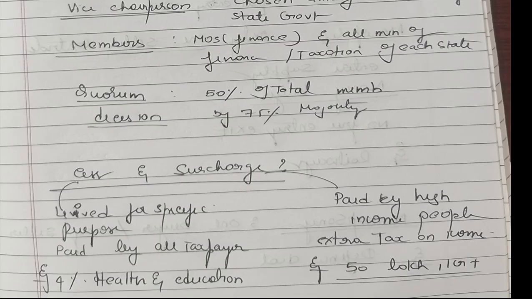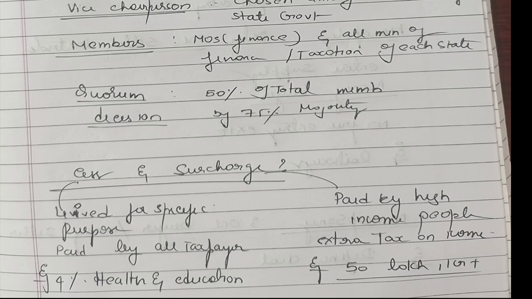Then what are cess and surcharge? Cess is levied for a specific purpose. This is paid by all the taxpayers. For example, 4% tax on health and education. Now what is surcharge? This is paid by high income people. This is tax on tax, an extra tax on income, for those who earn 50 lakhs or 1 crore per year, that is above 50 lakhs.